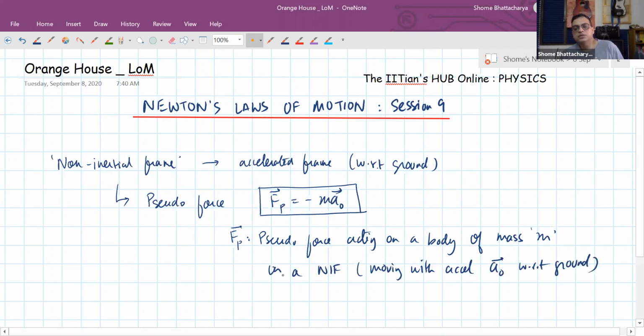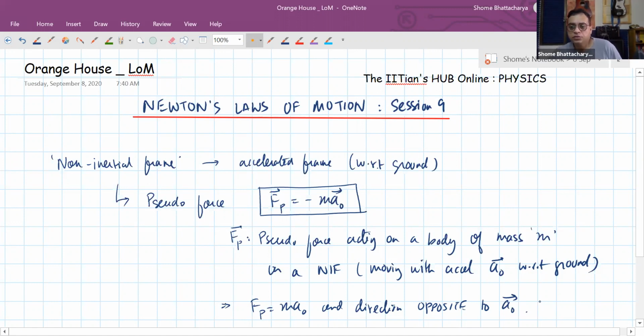So in simple terms, it means that the magnitude of pseudo force is m a naught and direction is opposite to the acceleration of the frame.